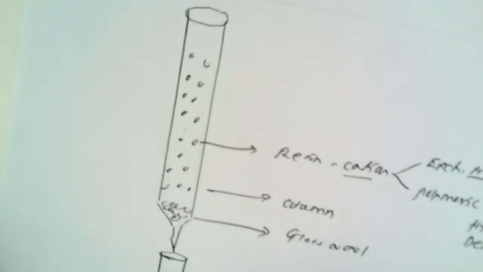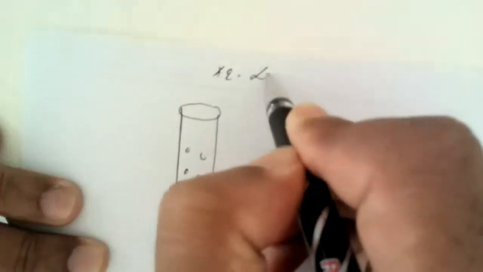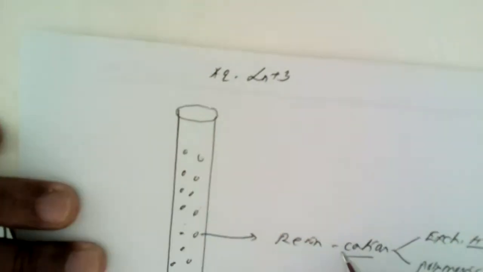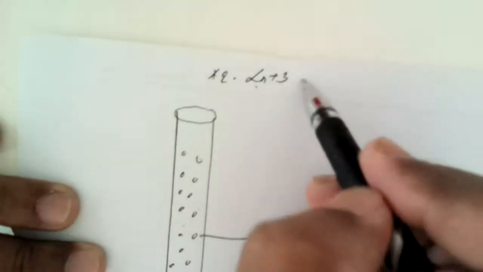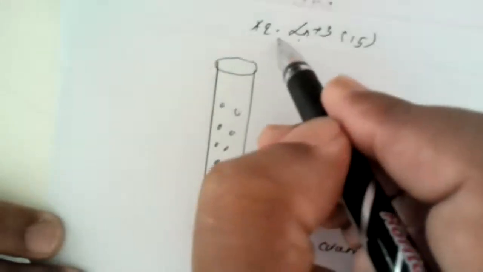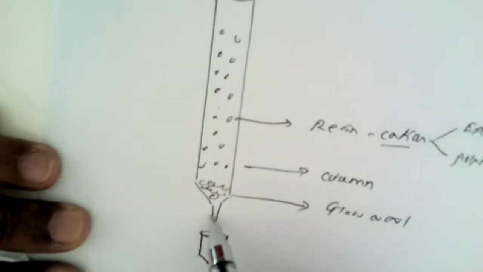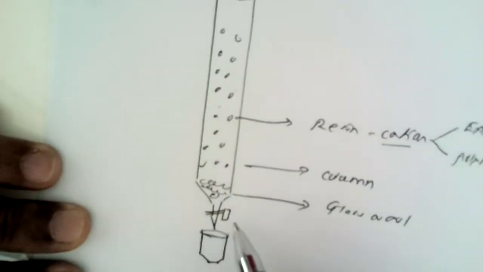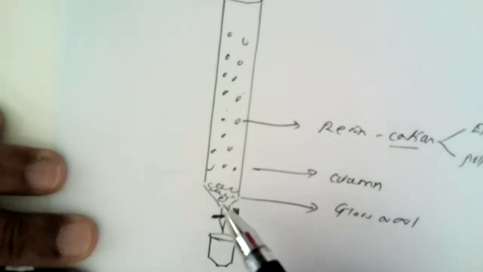Now, to have the separation, first of all, an aqueous solution of tripositive lanthanide ions is taken. Ln is a common symbol given to all the 15 members of the lanthanides, and this aqueous solution is now poured onto the top of this column. Here a stopcock is there. Initially this stopcock is closed, just as we have conducted this experiment in the laboratory.